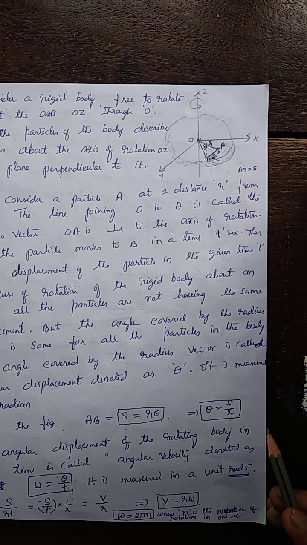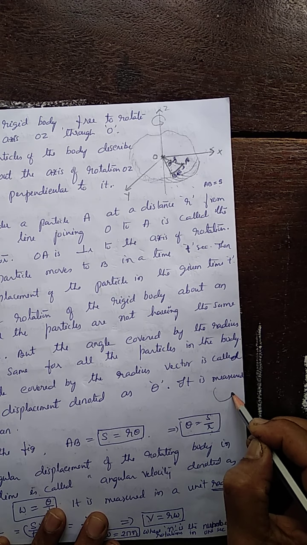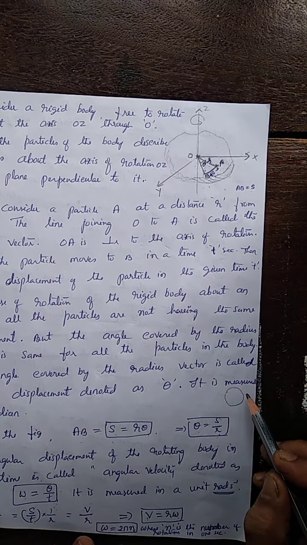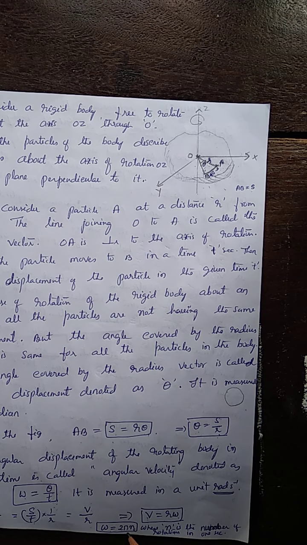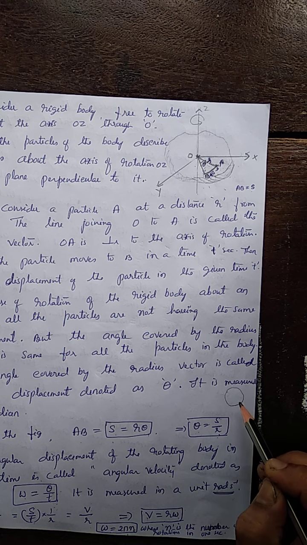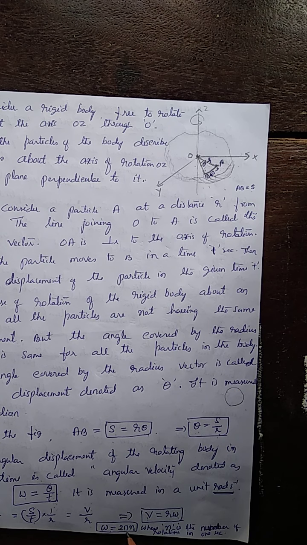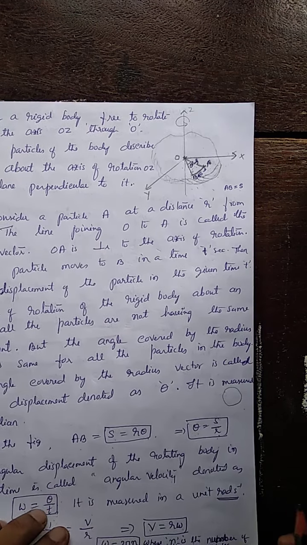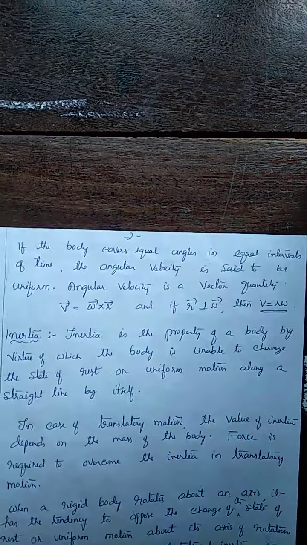One complete circle means the total angular displacement is 2 pi radian. When the particle completes one circle, total angular displacement is 2 pi radian. Suppose there are n such rotations in 1 second, omega is 2 pi into n. This is about the angular displacement and angular velocity in case of rotational motion of a body.